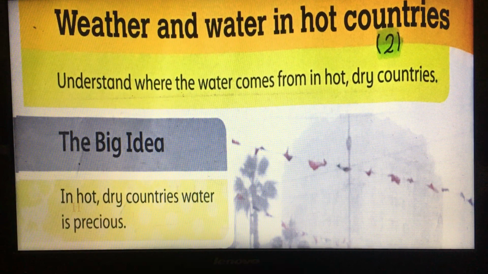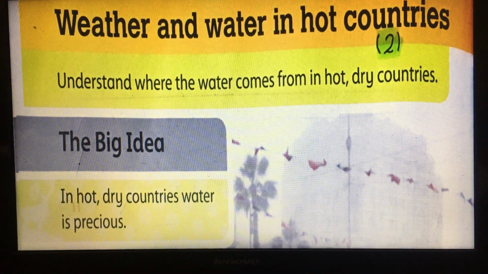So we want to describe, explain and mention the sources of water in hot, dry countries. So in this lesson, we are going to understand where the water comes from in hot and dry countries.